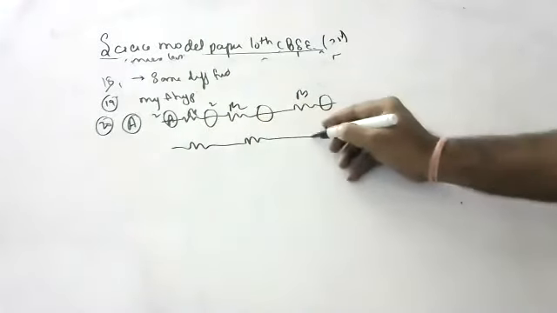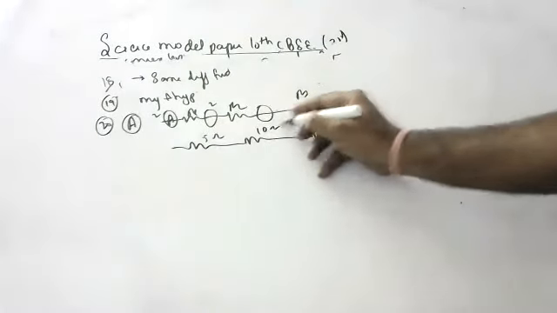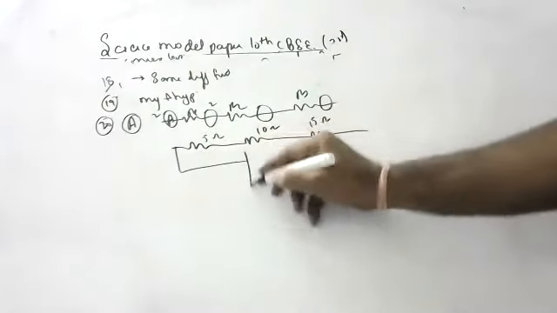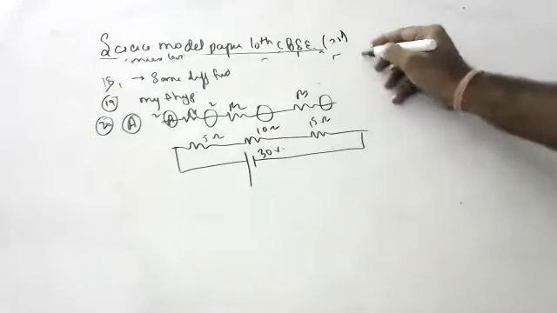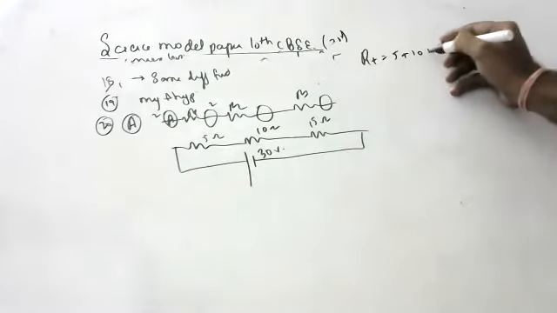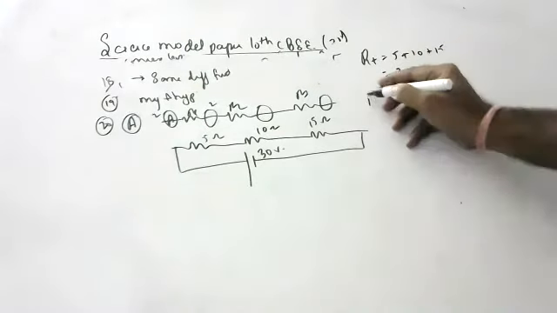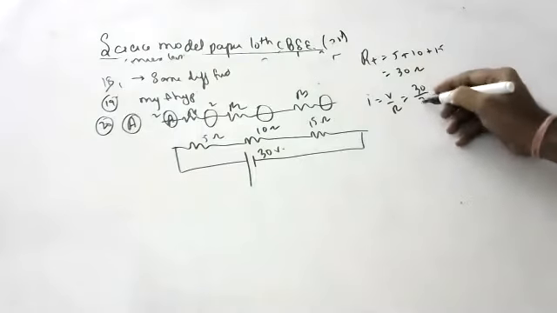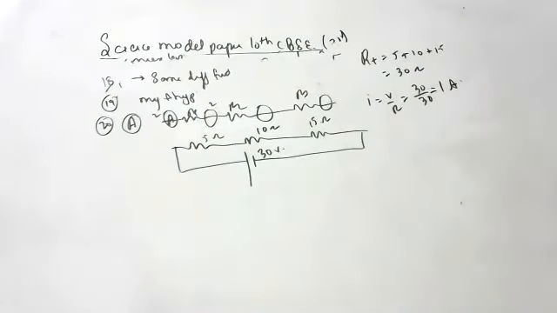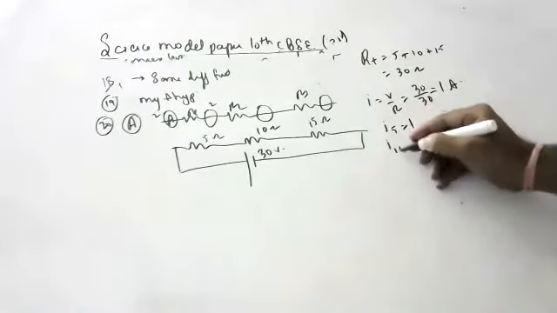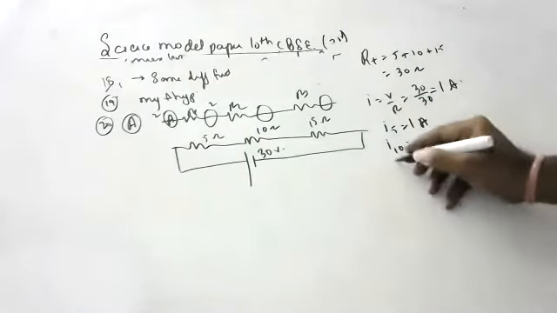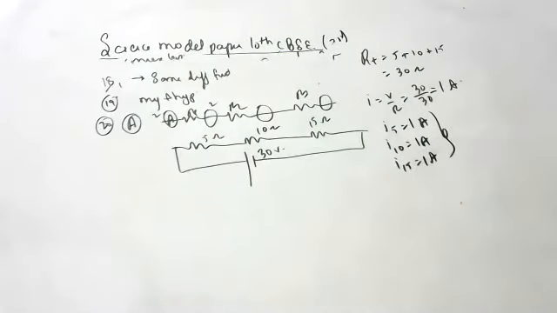Okay, children, one numerical is there. Please see: 5 ohm, 10 ohm, 15 ohm are connected to a 30 volt battery. What is the total resistance, children? 5 plus 10 plus 15, 30 ohms. What is the total current? 30 by 30, 1 ampere. So, what is the current across each one? Across 5, 1 ampere. Current across 10? 1 ampere. Current across 15? 1 ampere. Because in series, current is constant.